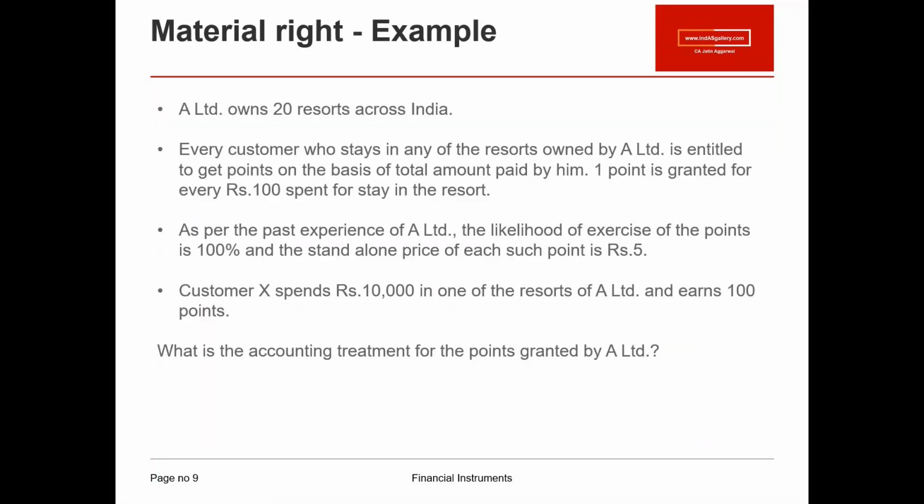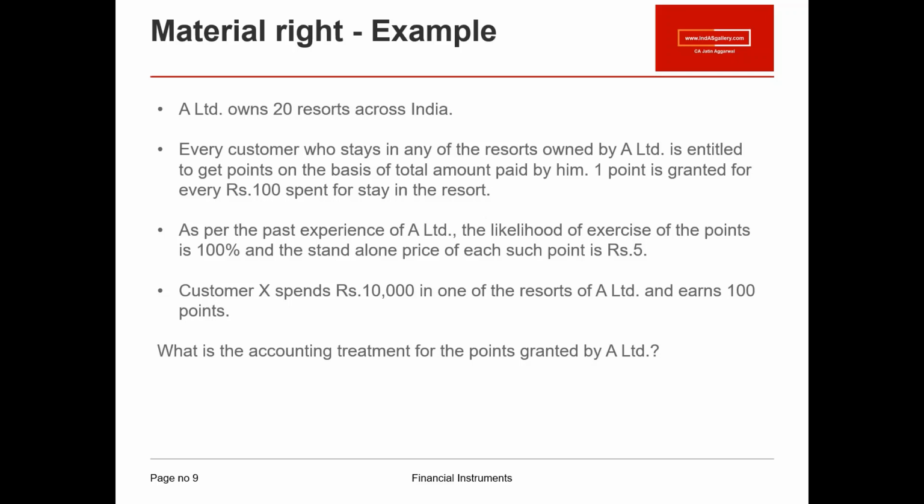Let's try and understand the accounting for material right with the help of an example. Let's say we have a company, A Limited, and it owns 20 resorts in India. Every time a customer visits any of the resorts and spends rupees 100, he is entitled to 1 point. And this 1 point is equivalent to rupees 5, which he can encash in any of the subsequent transactions.